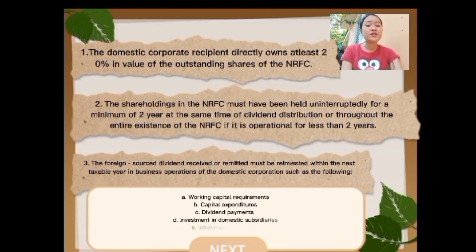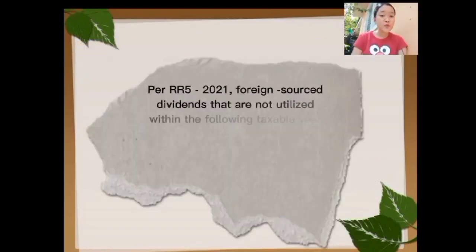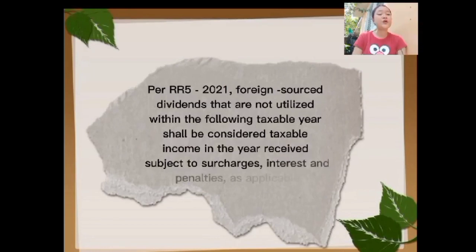And E, infrastructure projects. So, kailangan iyang i-reinvest dito sa business operations ang dividends nga iyang ma-receive para ma-exempt siya sa regular income tax. Per RR 5-2021, foreign source dividends that are not utilized within the following taxable years shall be considered taxable income in the year received, subject to surcharges, interest, and penalties as applicable.